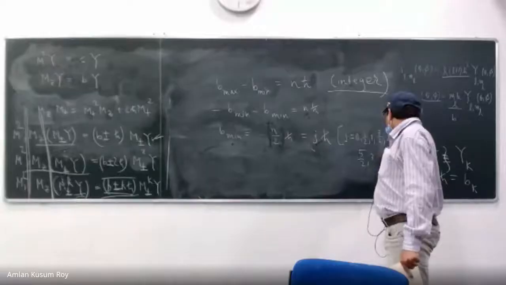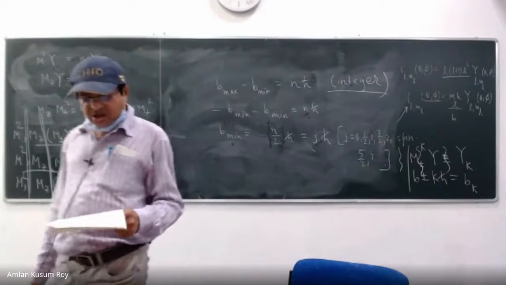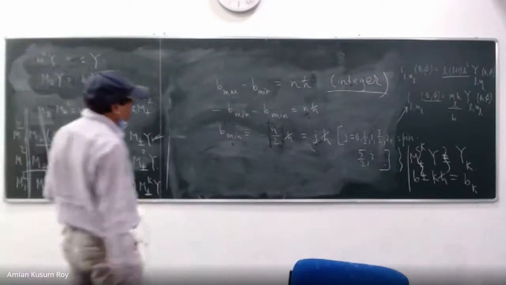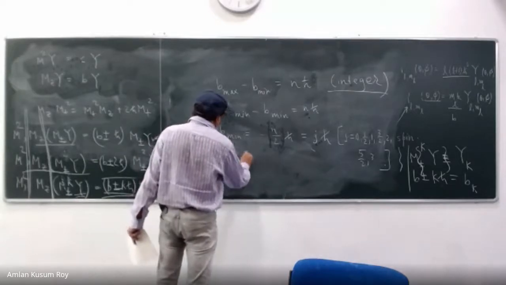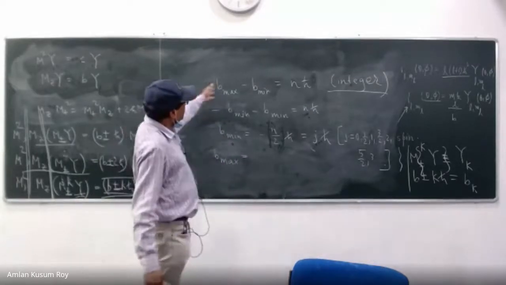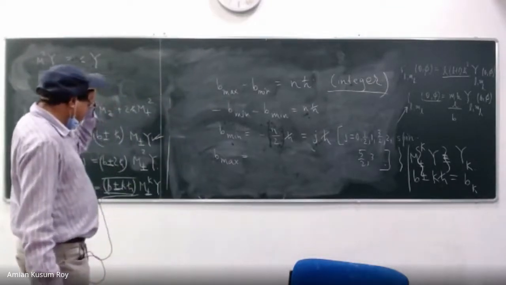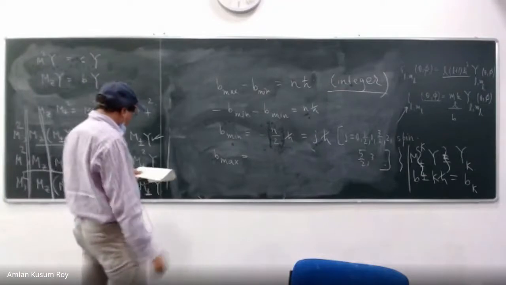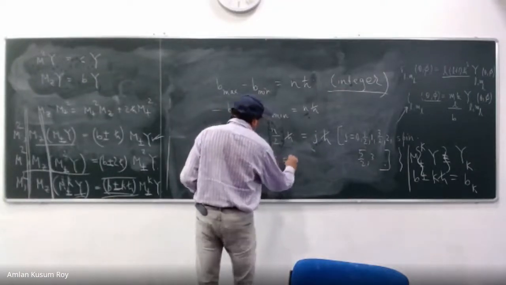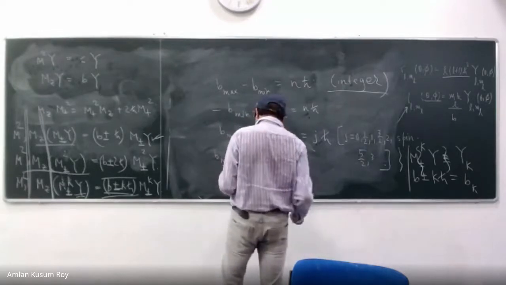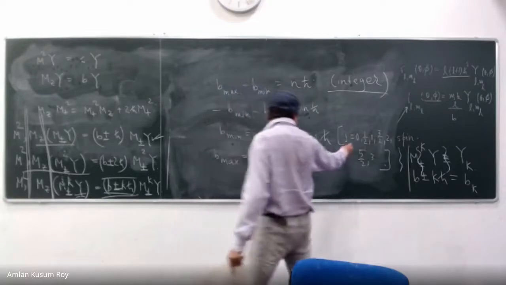It has to allow half integral values. Okay, thank you. Right? So if this is my B min, what is my B max? B max is nothing but minus B min. So B max is equal to N by 2 H cross, which is actually J H cross. Okay, so this should be minus, sorry. This is J H cross, but J is the same.